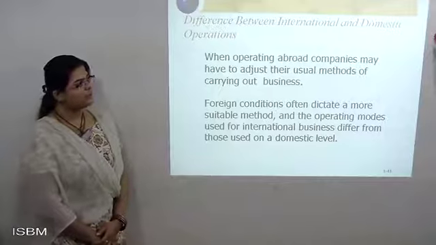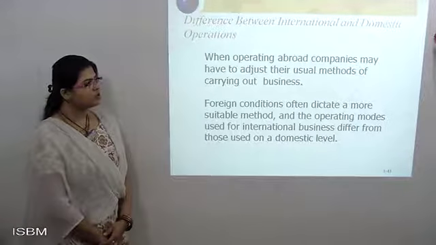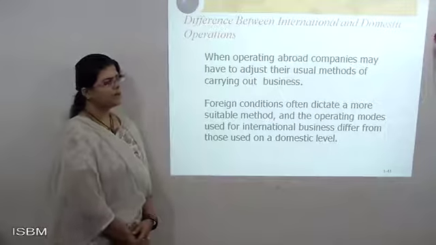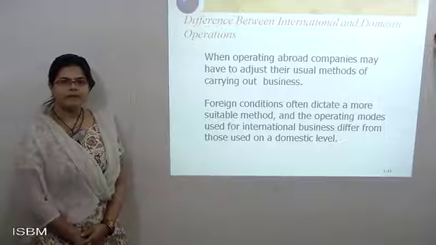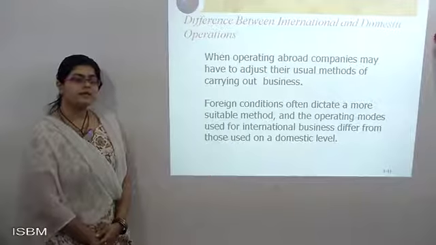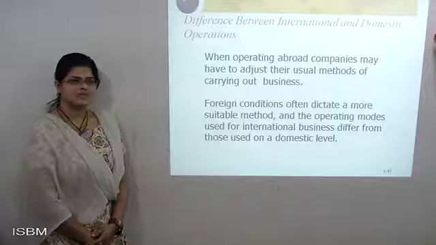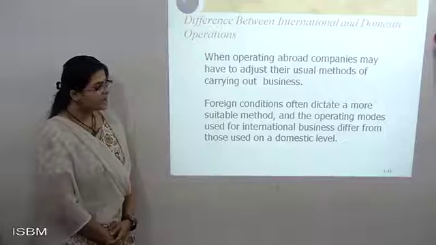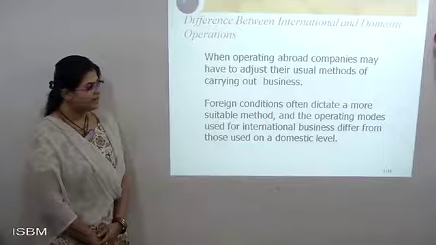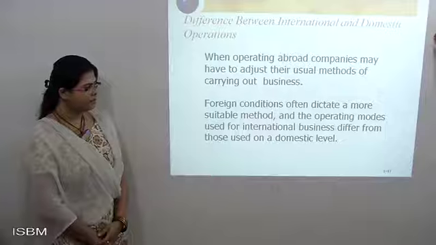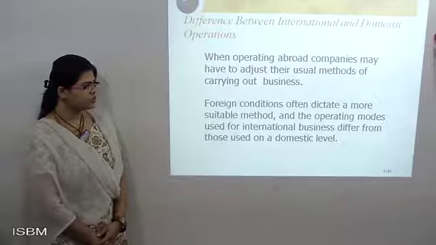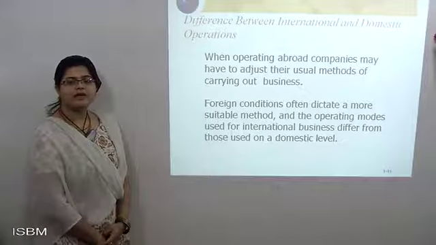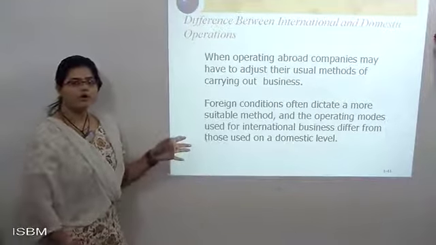Now, when operating abroad, companies may have to adjust their usual methods of carrying out their business. But what happens when companies operate abroad? Companies from outside countries will be managing their business on their own. Foreign conditions often dictate a more suitable method, and operating modes used in international business differ from those used at the domestic level. Now these types of companies don't want to follow this type of method.